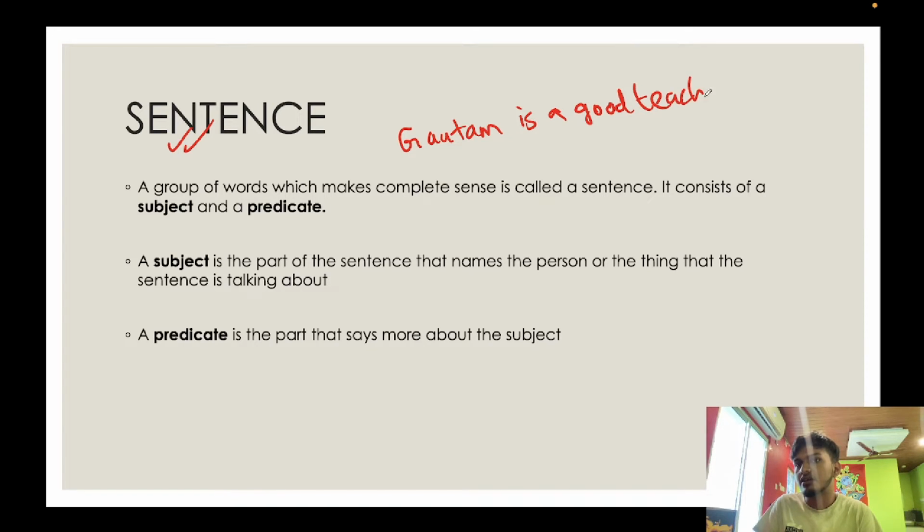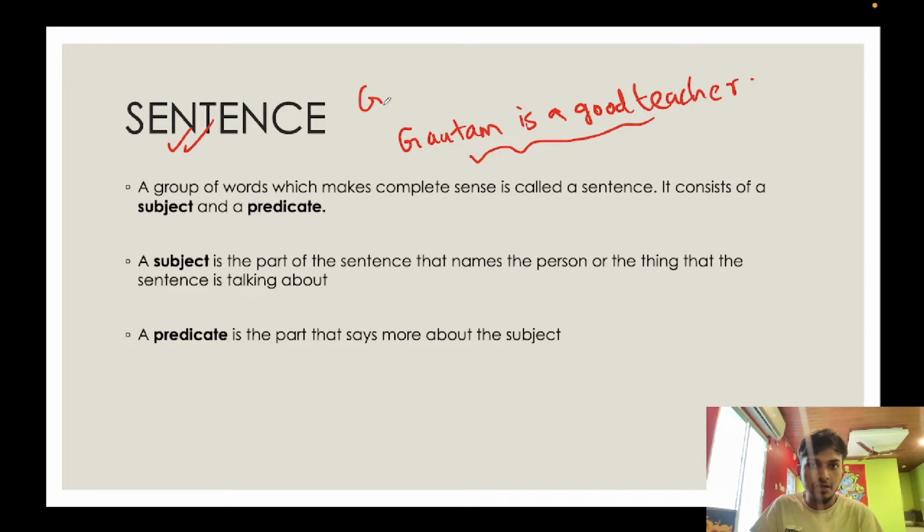Right? So here, when you read this group of words, you understand that this particular set of words is conveying a meaning, right? Whether or not you understood the meaning, whether or not you feel that the meaning is right or wrong is secondary. But when you see these group of words together, it conveys a meaning and it says that I am a good teacher. If something does not make complete sense, then it is not a sentence.